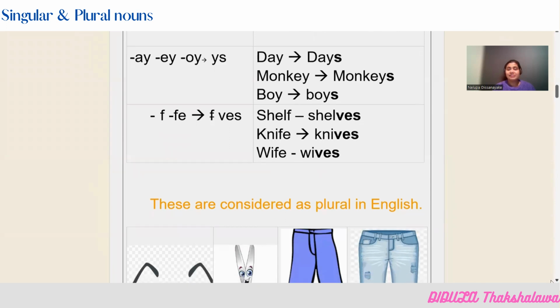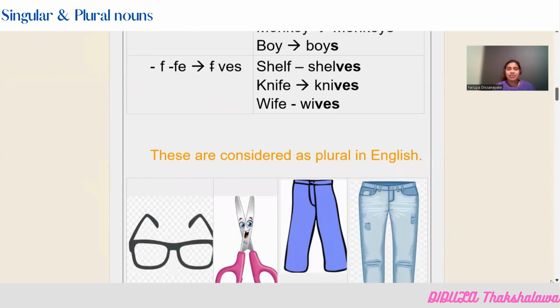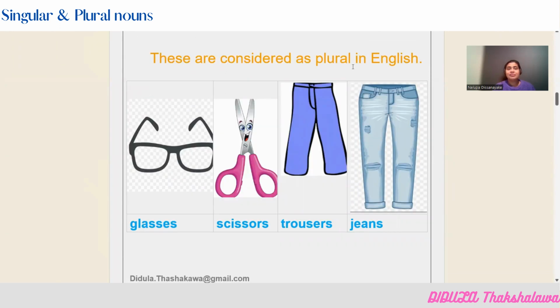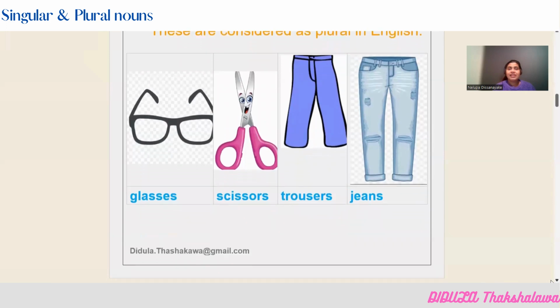Now there is another special rule that I have to mention here. These are considered as plural in English. So glasses, you can say always this is glasses. We cannot say glass. This is always considered as a plural noun in English. Scissors, you cannot say scissor. Scissors, always plural. Trousers, jeans. You have to remember these things actually. In English, these are considered as plural.